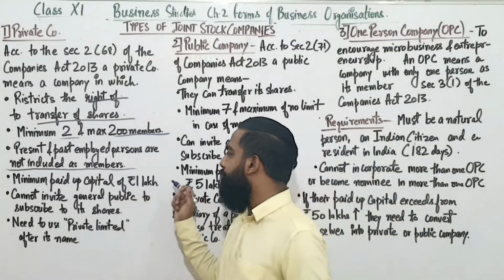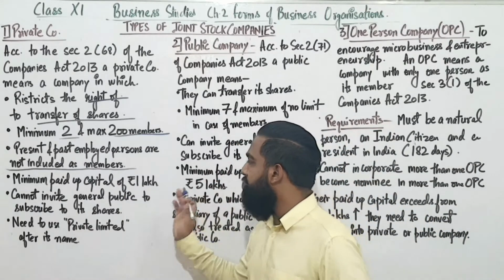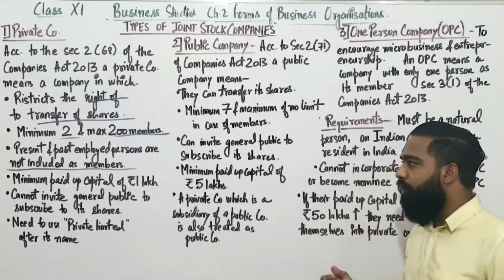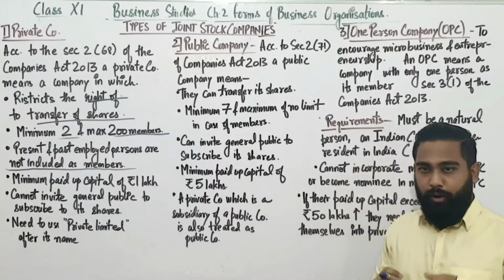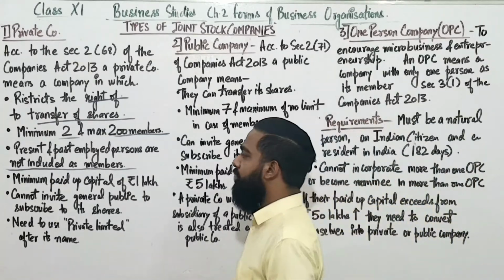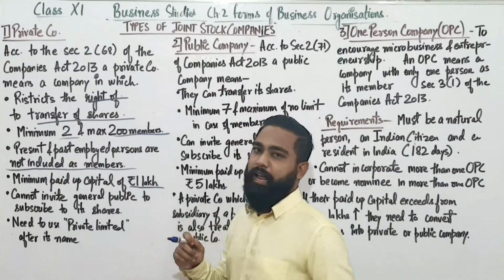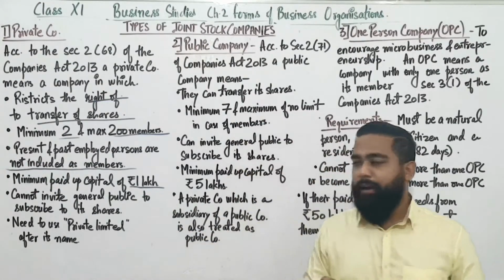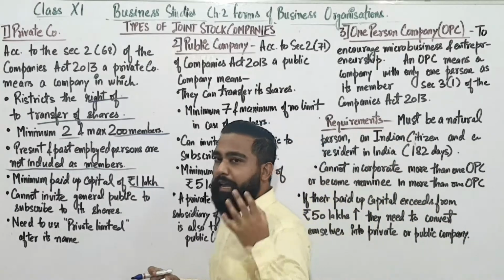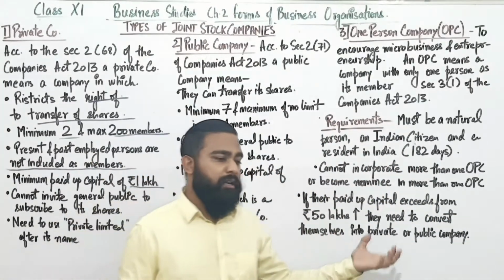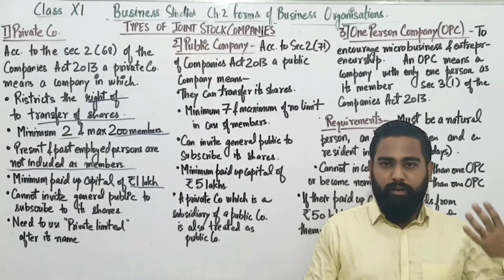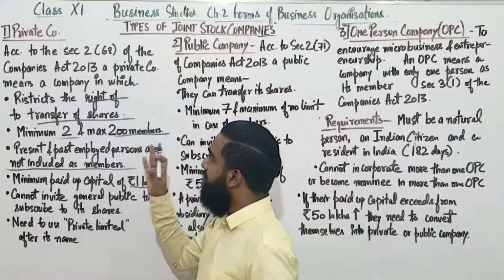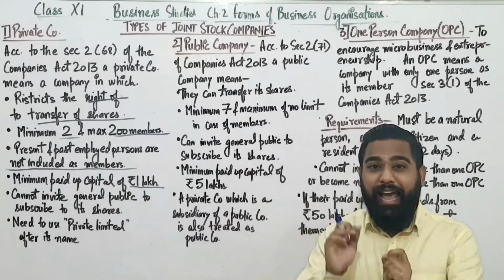Now, the minimum paid up capital is rupees 1 lakh. The paid up capital, the total amount which they need to start a company, is rupees 1 lakh. They cannot invite the general public to subscribe to its shares. Unlike a public company, where they can invite general people to buy their shares, in the private company they cannot.